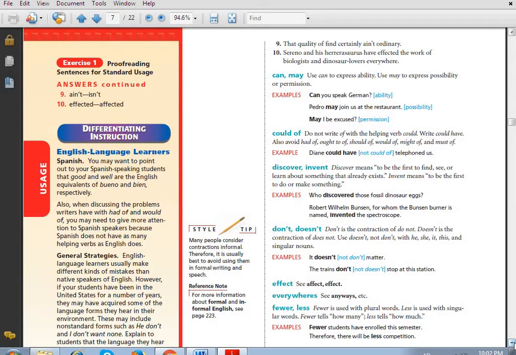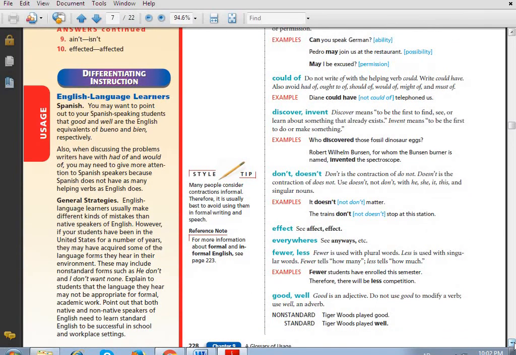Okay. Good and well. What is the difference? Good is an adjective. Don't use good as an adverb at all. Instead, use well. When I say that I played well, yeah, that's correct. I think I explained it before in the class. You remember? I can say that I played well, but he is a good boy. Good here is an adjective. Well is an adverb. I use it with verbs.